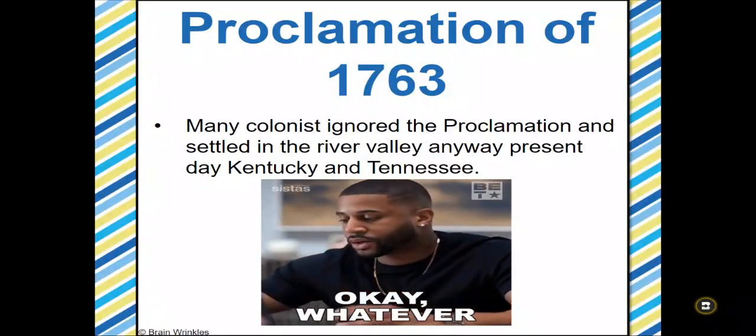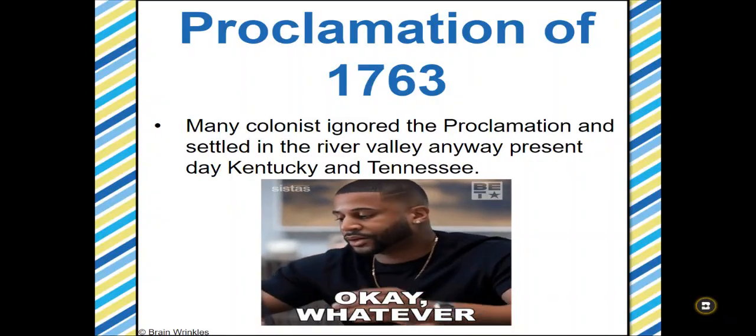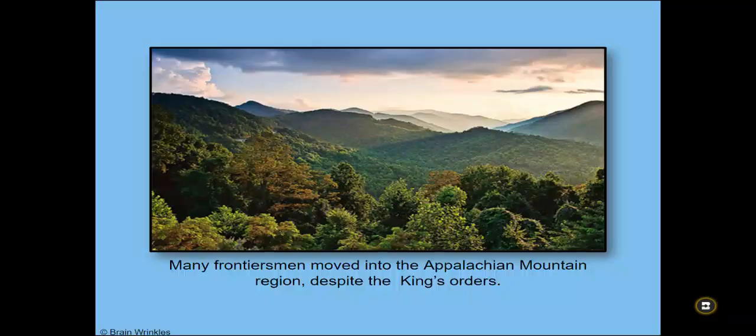Now, unfortunately, or not really unfortunately, depending on how you look at it, many Georgian colonists didn't really care about the proclamation because they wanted that land. You've got to think about it, it was good for trade. Remember, that was a big part of the reason Great Britain went to war with France, because they wanted that fur trade. So many Georgians wanted that piece of the action, so they moved over there anyway. This is what it looks like: the land King George III prohibited the Georgians from settling in, and this is what it looks like in modern day.